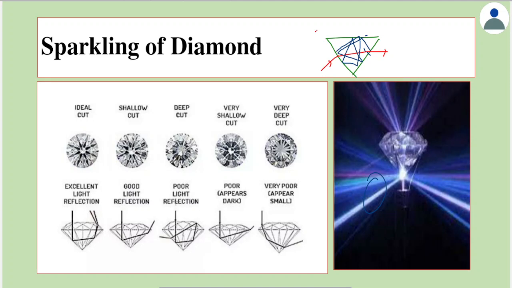there's no need to by heart all these diagrams, just to make a note of it. In cases where there's multiple TIRs, so we find it to be better reflecting. So this would be an excellent reflector. Unlike here there's not much of TIRs. So what we see would be a single ray, hence it will appear to be poor. So diamond sparkling is because of two reasons. One is the material and other reason is its cutting.